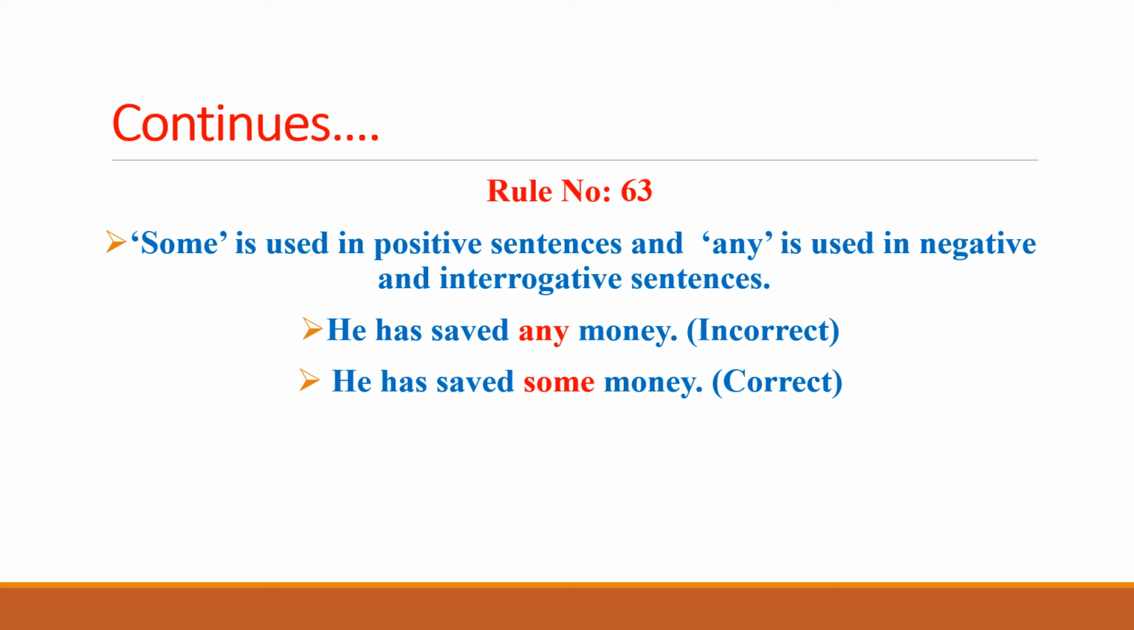So the correct sentence is he has saved some money, because this tells us the right use of this word some. So he has saved any money is incorrect because of using any, and he has saved some money is the correct expression for this sentence.